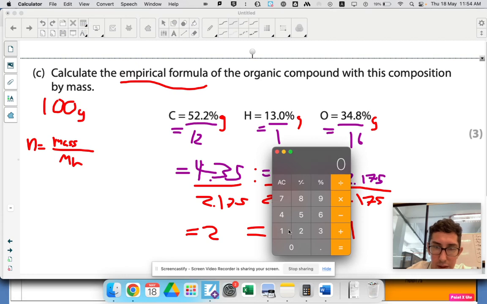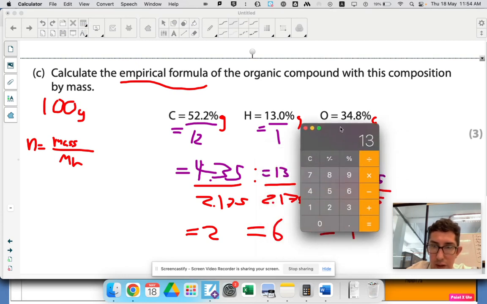Let's put that on the calculator. Does it come out exactly? 13 divided by 2.175. Doesn't come out exactly. It comes out as 5.977. But at this point, because we're calculating empirical formula in whole numbers, we round that to 6. So 5.977 rounded to 6.